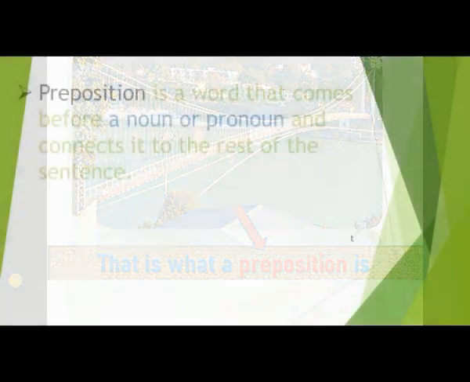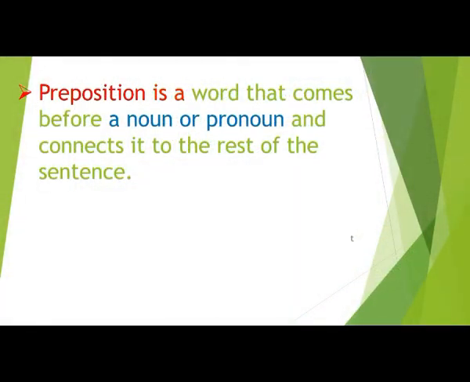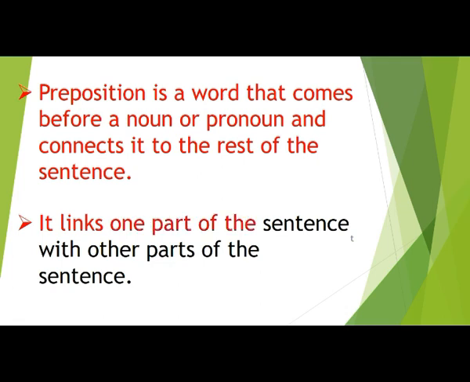In other words, we can say preposition is a word that comes before a noun or pronoun and connects it to the rest of the sentence. It links one part of the sentence with other parts of the sentence.